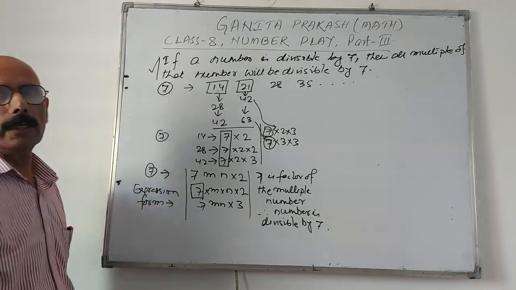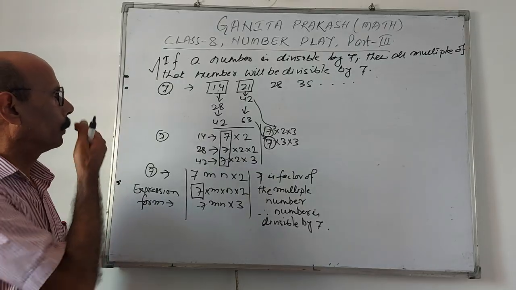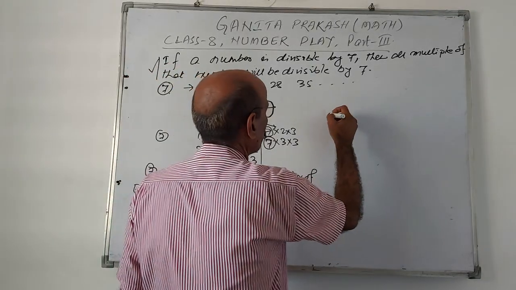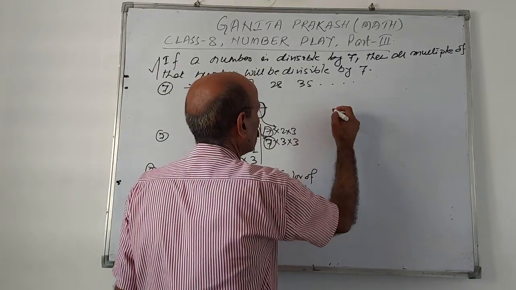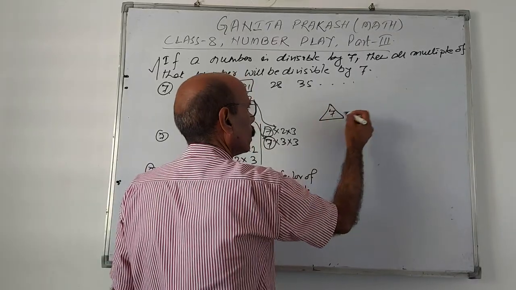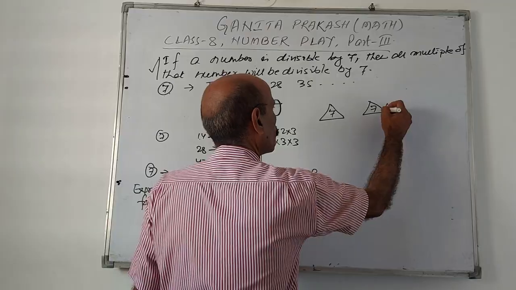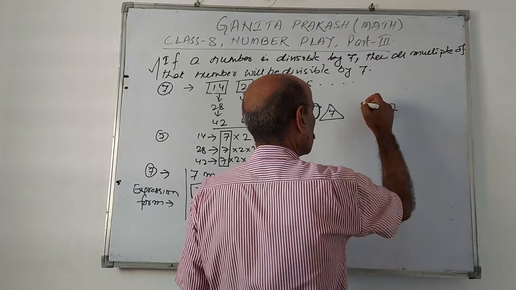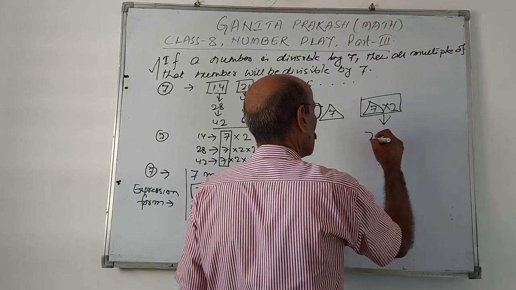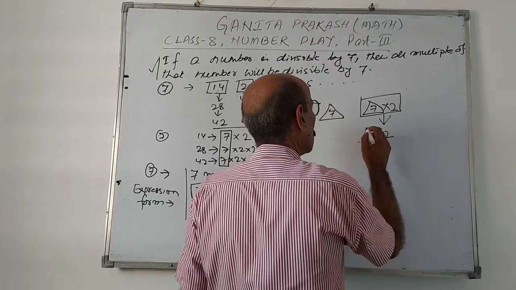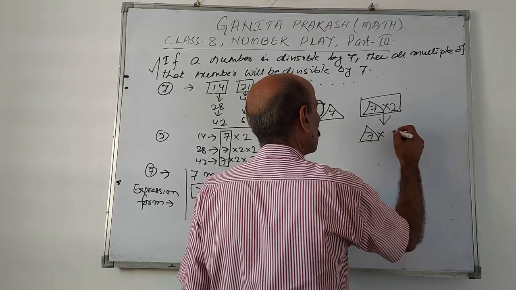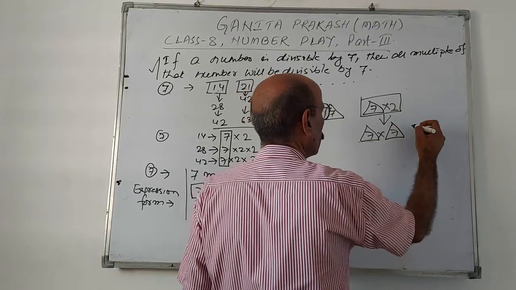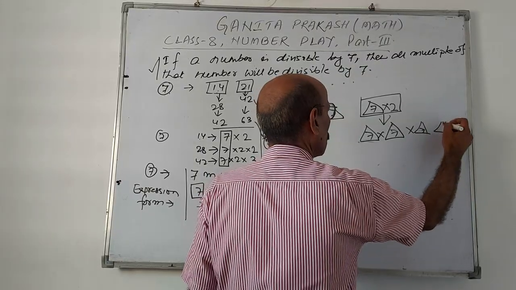Proved. Okay, suppose pictorially, if you want pictorials, and the number is big, suppose this is 7, this is 7, then a multiple of 7 by 2, thrice, and a multiple of this number, this is double of 7, so 2 times 7, and a multiple of this, maybe double again, means 4 times 7.